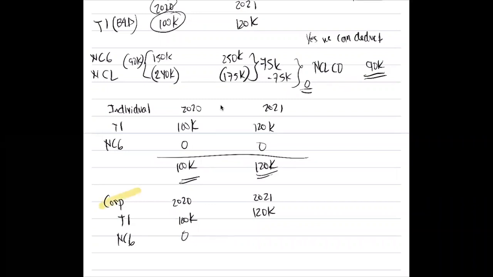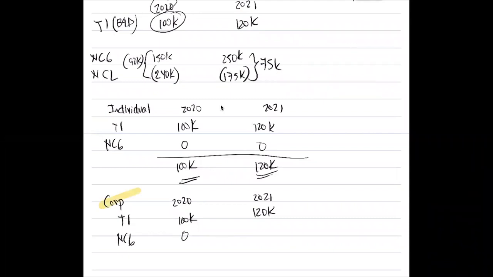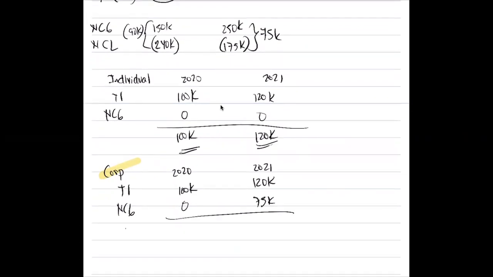And since we are a corporation, we do not carry over a NCLCO. So how much is our net capital gain here? 75,000. Wala tayong ibabawas na net capital loss carry over. So how much is our taxable income after dealings? 2020, 100,000. 2021, 195,000. Nasundan?